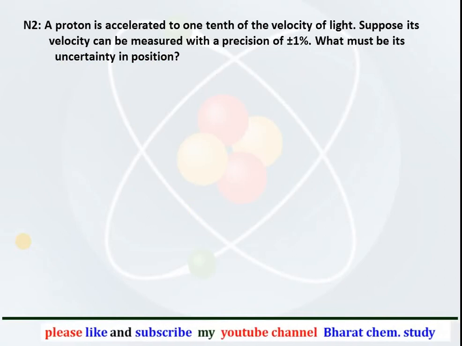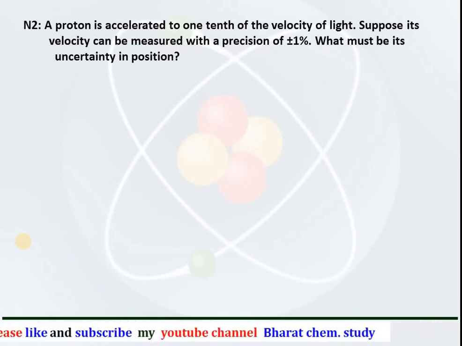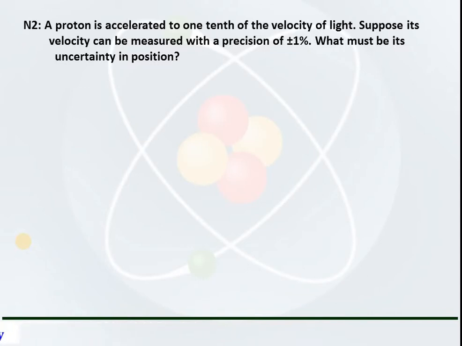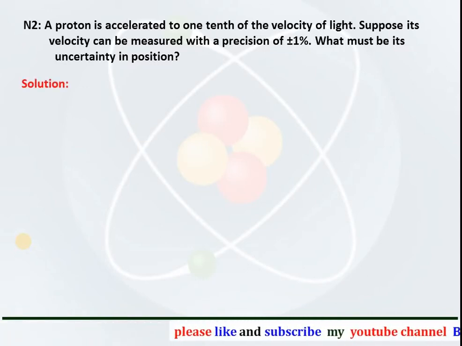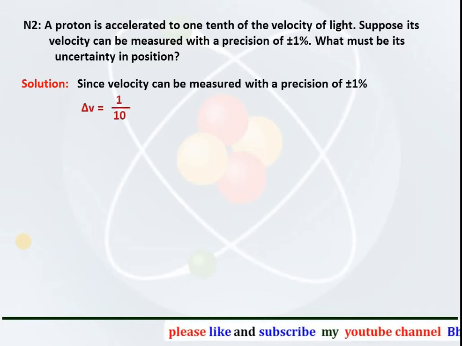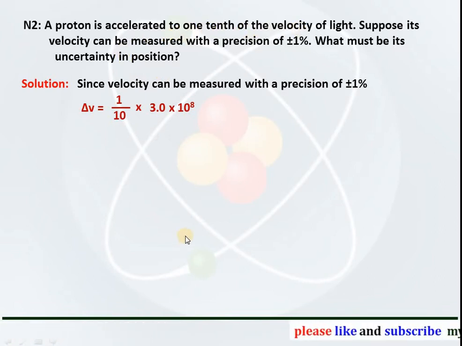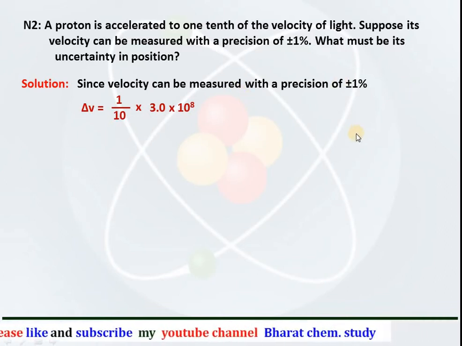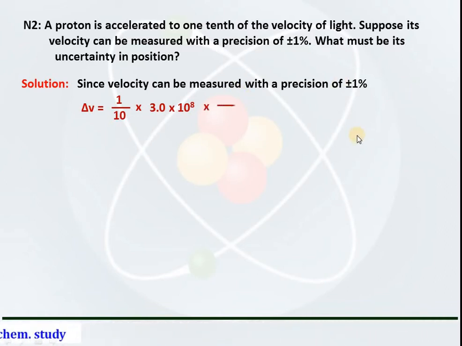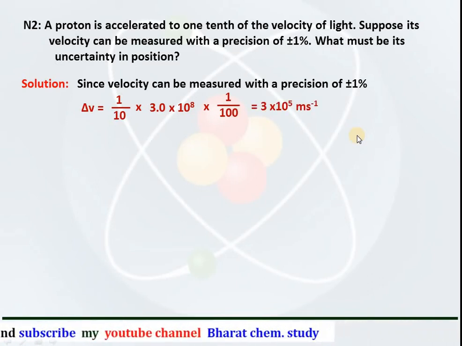Now, second numerical: a proton is accelerated to 1/10 of the velocity of light. Suppose its velocity can be measured with a precision of plus minus 1%. What must be the uncertainty in position? The solution for the numerical is, first of all, since the velocity can be measured with a precision of 1%, delta v is equal to 1/10 of the velocity of light, because it is provided that the proton is accelerated with 1/10 of the velocity of light. Now one more thing is added, that the precision is 1%, so we also multiply this by 1 by 100, and the uncertainty in velocity becomes equal to 3 into 10 raised to 5 meter per second.